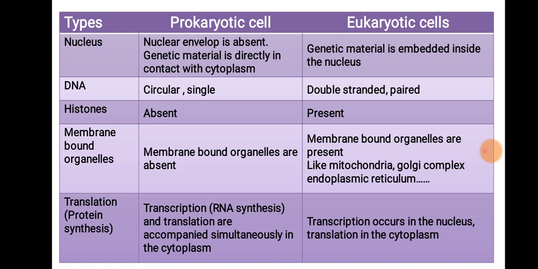Histones are absent in the prokaryotic cell, because of which the DNA is uncoiled. In the eukaryotic cell, histones are present, and because of this the DNA coils on the histone protein and forms the structure of the chromosome. Membrane bound organelles are absent in the prokaryotic cell, while they are present in the eukaryotic cell, like mitochondria, Golgi complex, endoplasmic reticulum, lysosome, peroxisome.